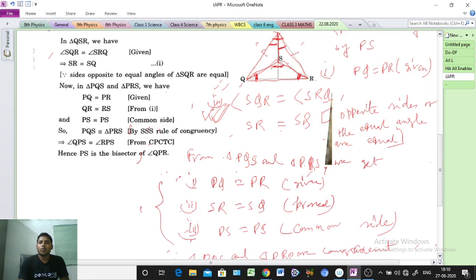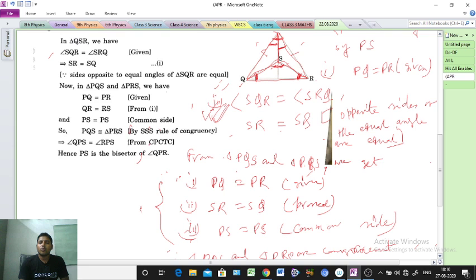Therefore PS is the bisector of angle QPR, so at vertex P we are getting two angles on both sides.